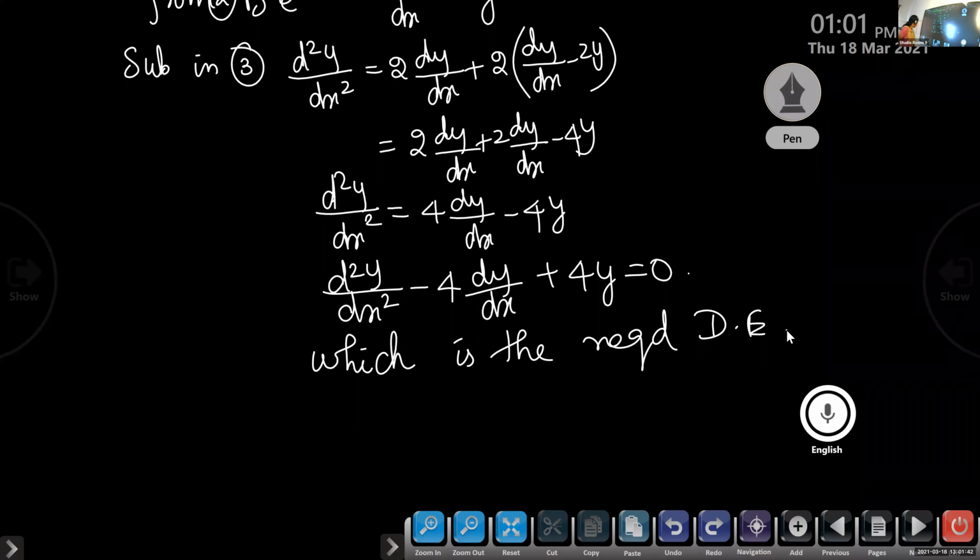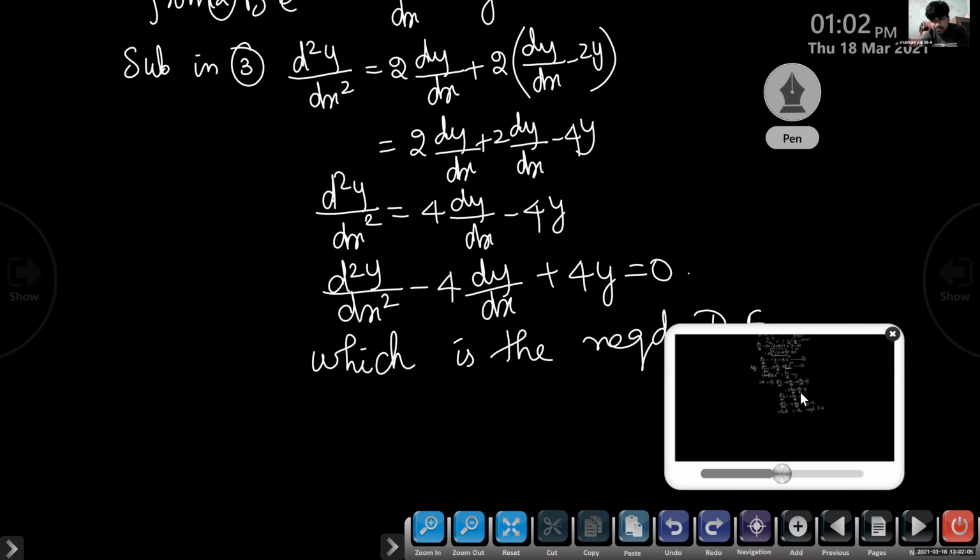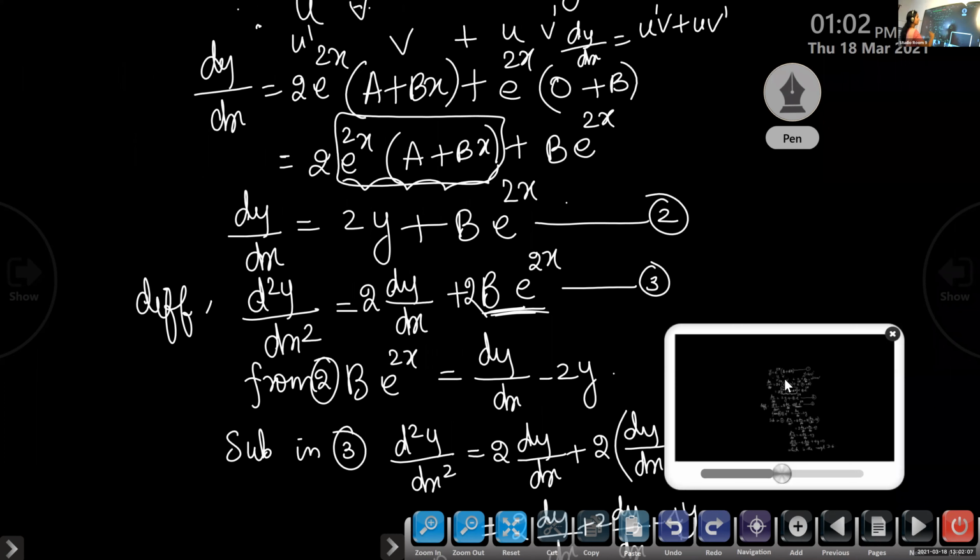Is it okay, children? Is it okay, Shubham? Huh? A little is not understood. Which one? From substituting in 3. Look here, that is equation 3. Up to the derivative, is it okay? Up to the third equation? Yes, ma'am.